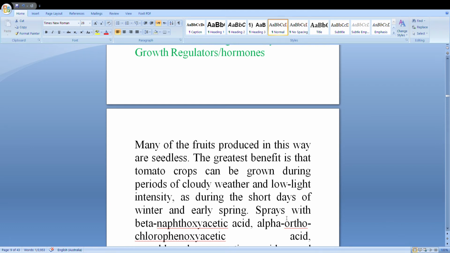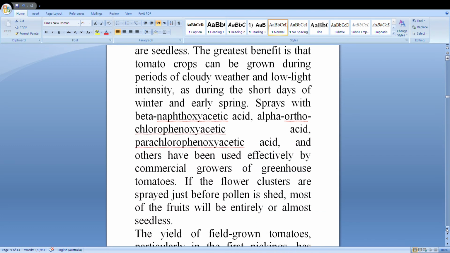During the short days of winter and early spring, sprays with beta naphthoxyacetic acid and alpha orthochlorophenoxyacetic acid, which are different types of organic plant growth regulators, and parachlorophenoxyacetic acid and others have been used effectively in commercial growing of greenhouse tomatoes.